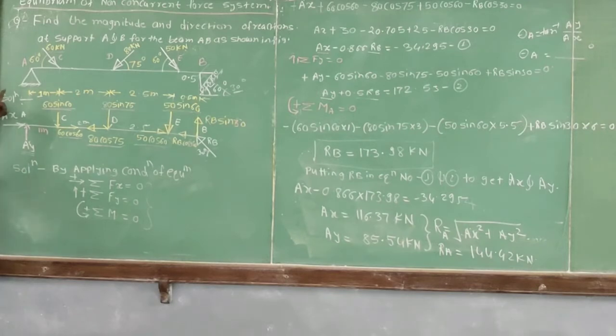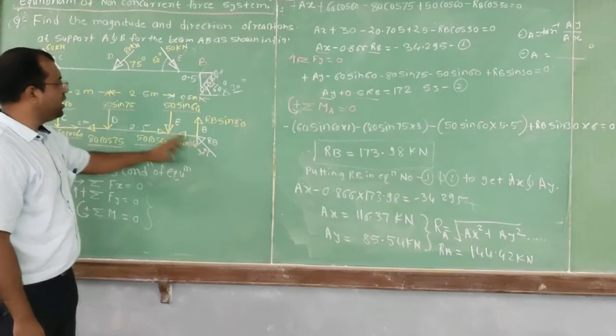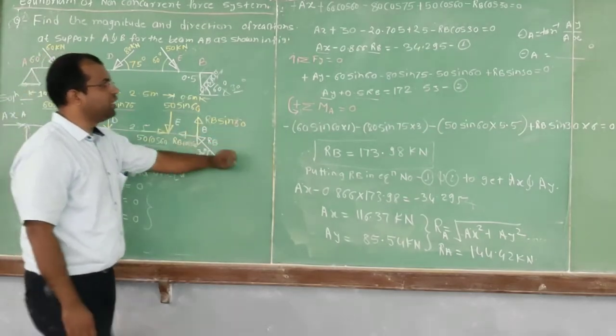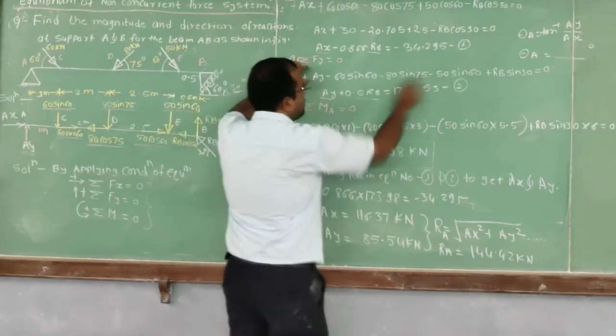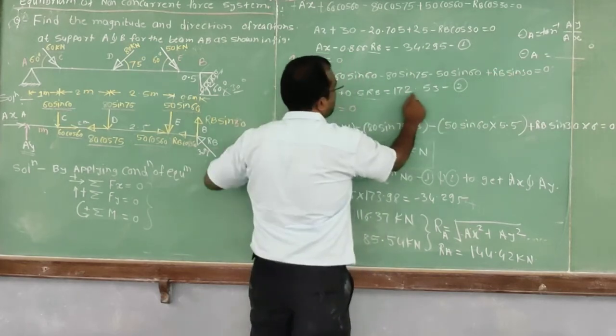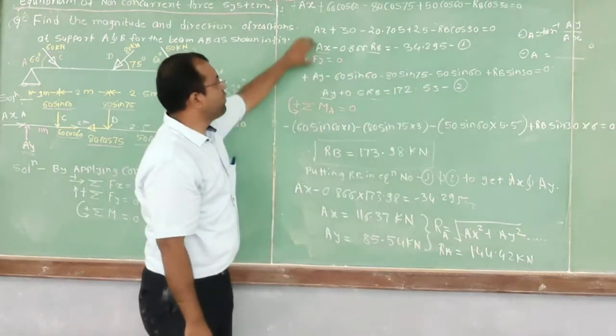So plus Ay, minus 60 sine of 60, minus 80 sine of 75, minus 50 sine of 60, and the component of RB is plus RB sine of 30. So you will get Ay plus 0.5 RB. Taking this to the right hand side, it is 172.53 kilonewton.